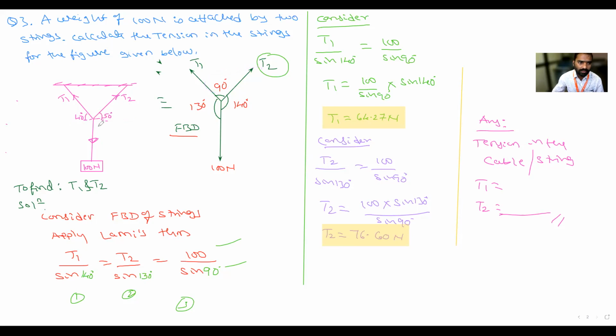Next, I want the angle between T2 and W. With respect to horizontal, this is 90 degrees. 90 plus 50, that is equal to 140. Okay, yes sir. With respect to horizontal, the angle here is 90. 90 plus 90, that is 140 plus 40, that is equal to 130. Is it clear? Yes, sir. Any doubt in the angle?